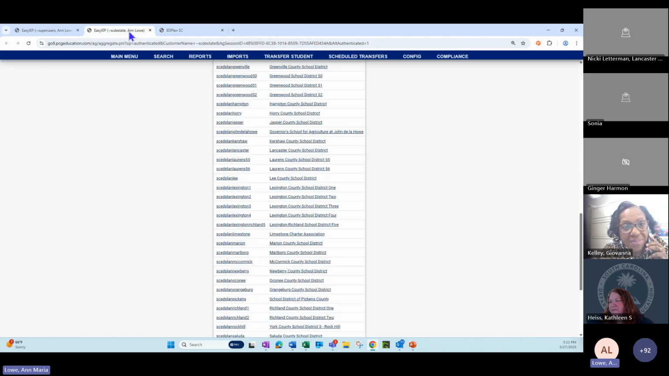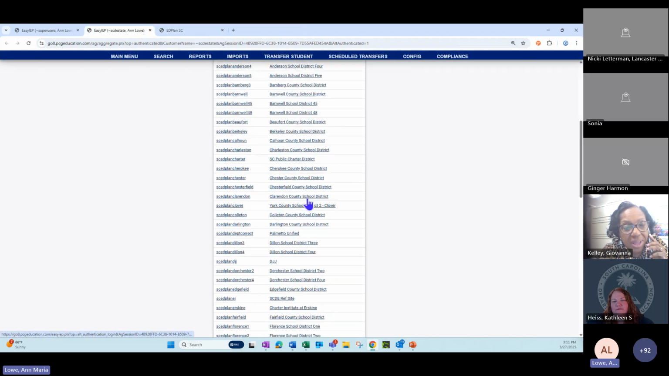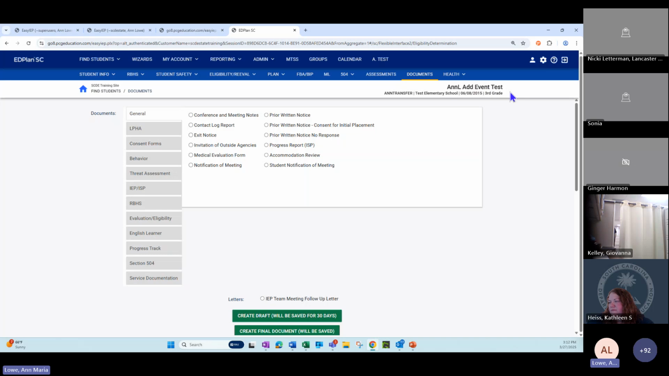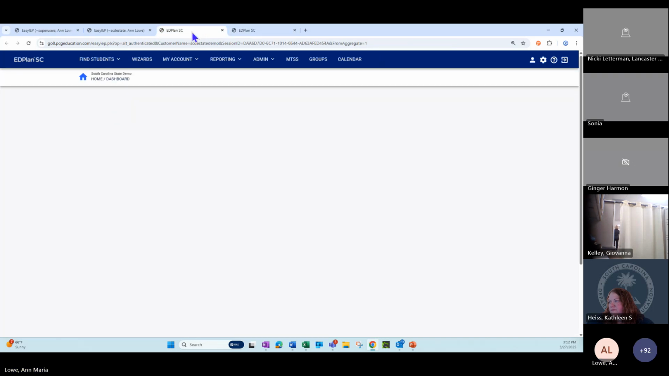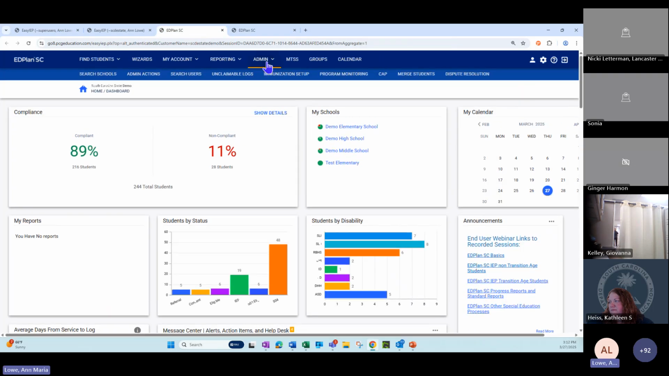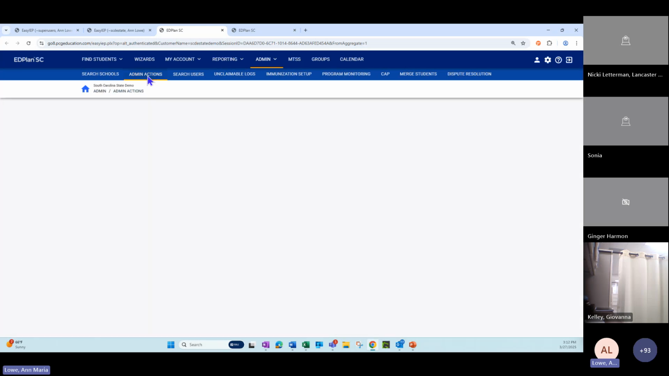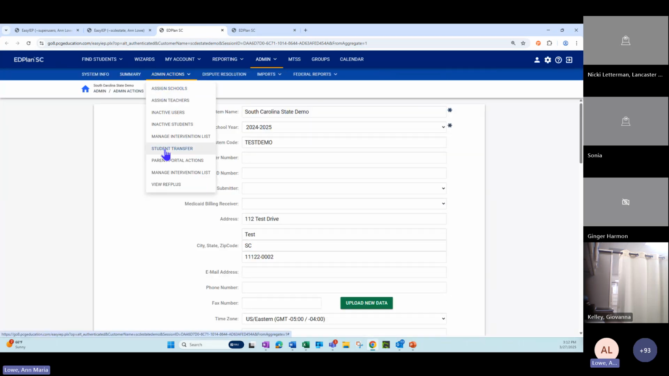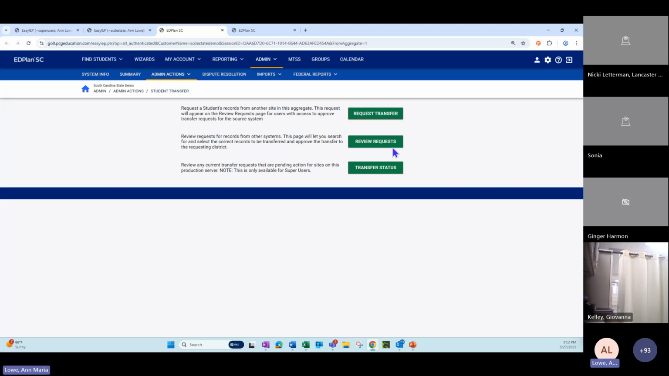Let me pull up another site because I have a student who is ready to transfer. So let me get the demo site. Right here, the demo site is going to ask for this student that I'm in right here, this add event test. So I'm going to go to admin actions, student transfer, and I'm going to request this transfer.